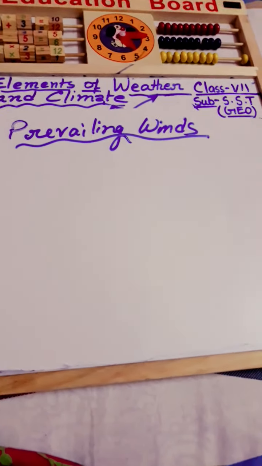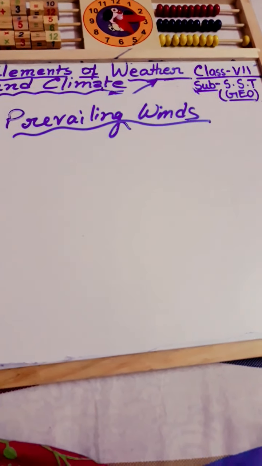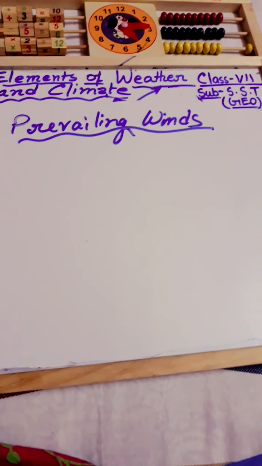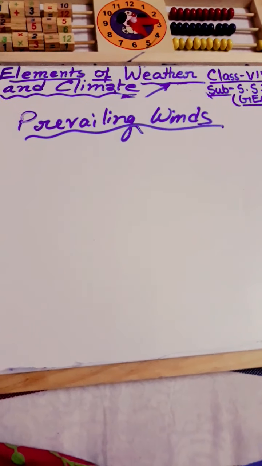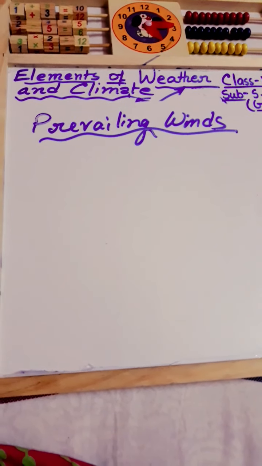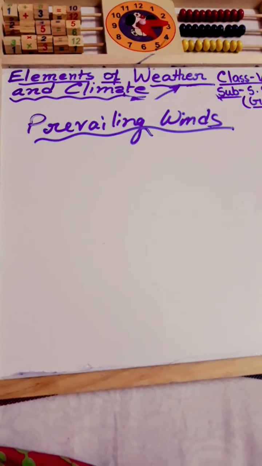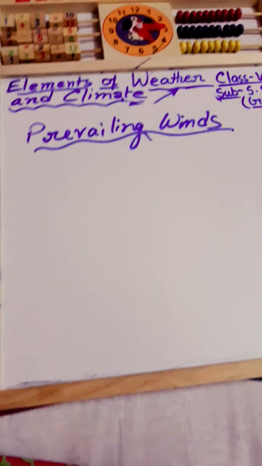What is about prevailing winds? Prevailing winds are planetary winds that are caused by the formation of giant convection cells. In the previous chapter, I have told you that convection cells occur in the very lower portion of the Earth's surface, over the Earth. So prevailing winds blow from the hot regions of the Earth like the tropics.